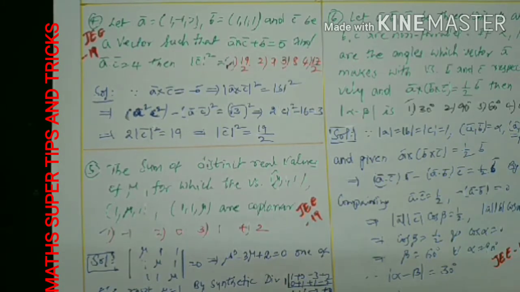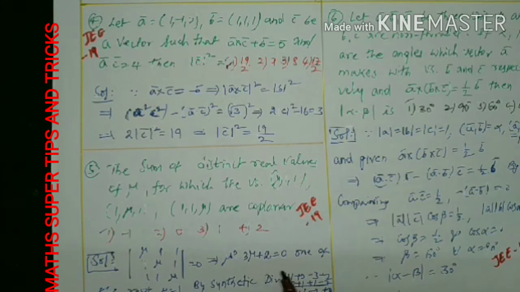Synthetic division, everyone knows, I think. We take 1. What are the quotients here? Mu cube quotient is 1. No mu square term, so that should be 0. If there is a missing term, in its place you can take 0. Minus 3, plus 2. The first place is filled with 1. Adding 1 plus 0 is 1. 1 once is 1. Again add: minus 3 plus 1 is minus 2. 1 into minus 2 is minus 2. The last element should be 0.